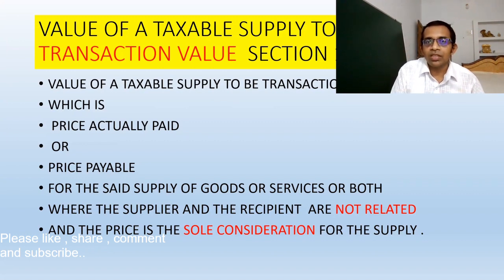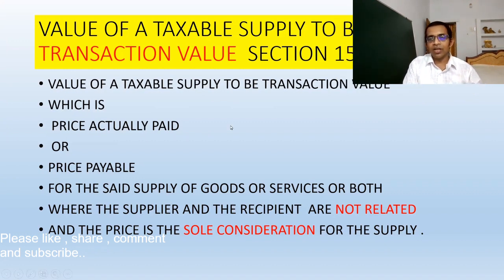So the main concept of the transaction value is that you have to take two parameters. First, the buyer and seller must not be related, and second, the price must be sole consideration. If any of these two conditions is not fulfilled, then you have to follow the path of rules.